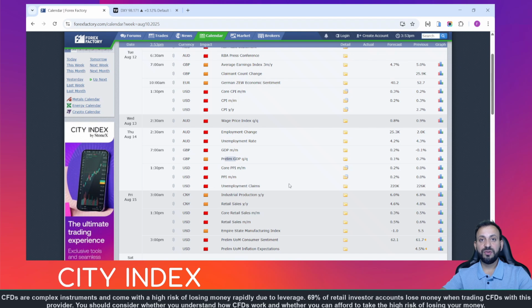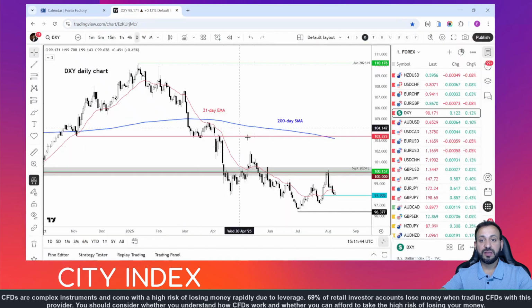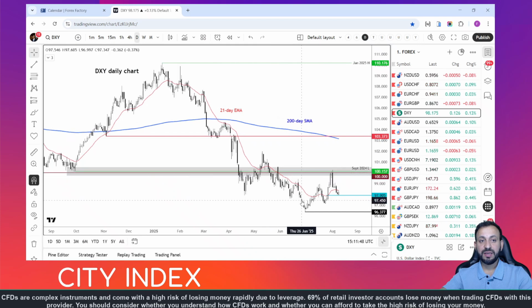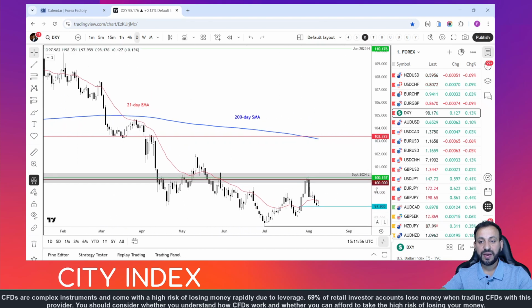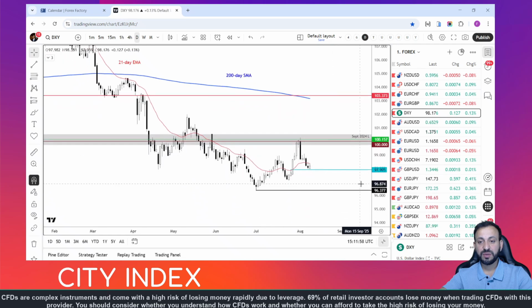So there'll be a few economic data releases that could cause a bit of volatility, but the dollar has been weakening in recent weeks because of weakness in data. It has found strong resistance from that 100 level, which we had highlighted previously in one of these videos. It is, however, bouncing back a little bit today, finding some support at around the 97.90 area, which was the base of the prior rally. It's worth noting that the dollar has formed a couple of higher lows here.